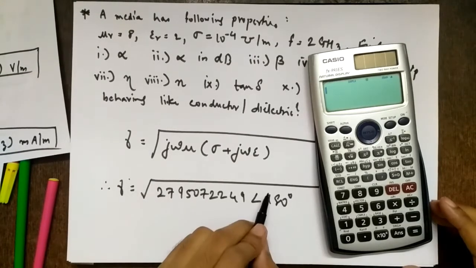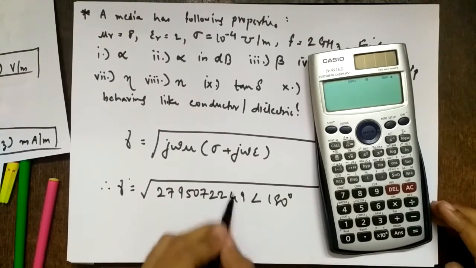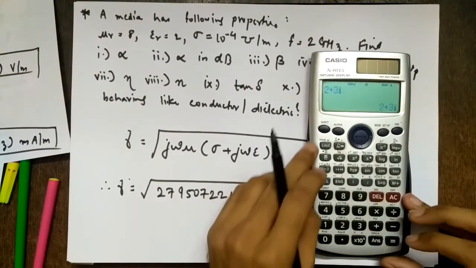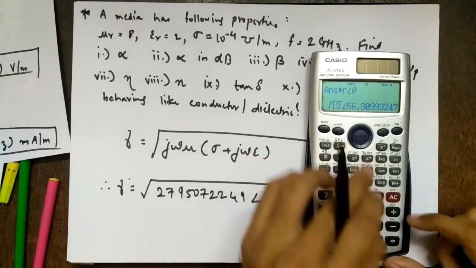If you have it in a plus jb format, you always write in angle format. So convert it to angle format. How to convert? If I have 2 plus 3 and want to convert to angle format, shift 2 3 equal to, and we'll get it in angle format.